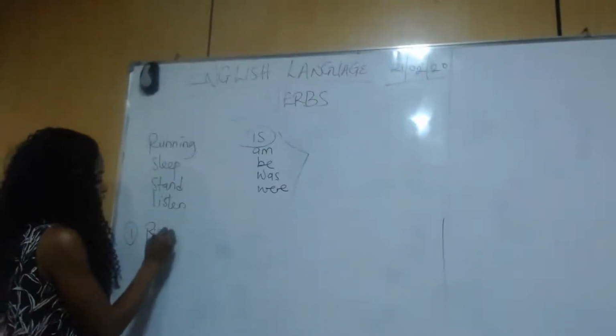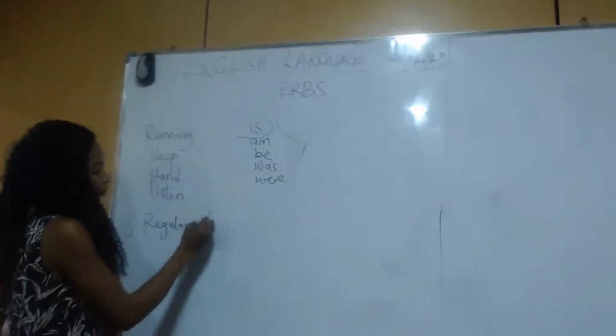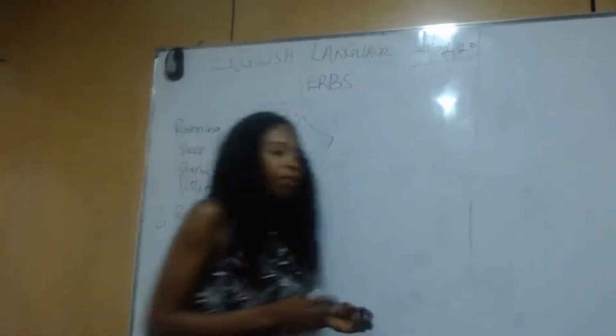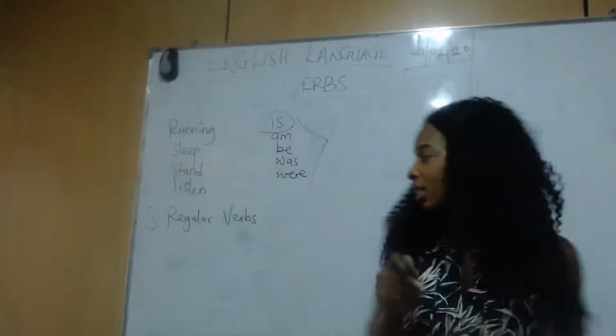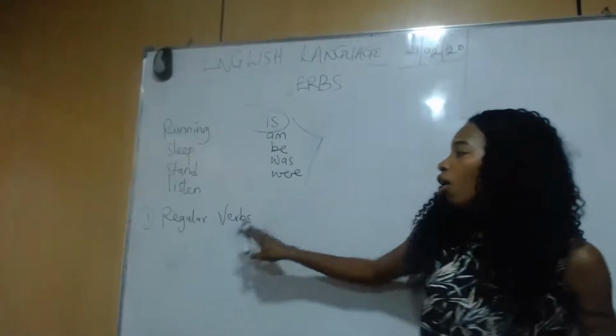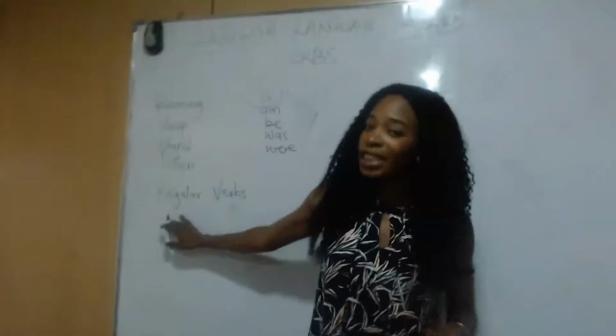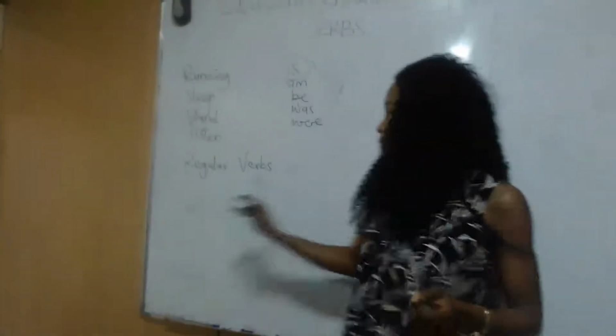Firstly, we have what we call the regular verbs. Regular verbs, just like the name implies, are all those verbs that form their past tense by adding the ed form.